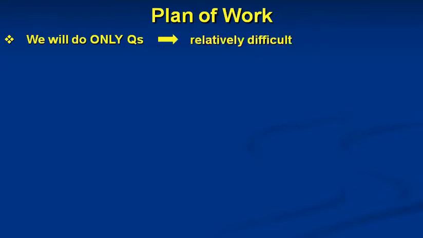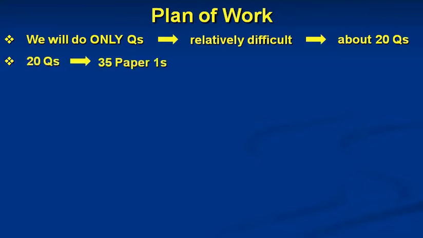So students, in this online crash course, we will do only those questions of paper 1 that C grade students or high D grade students find relatively difficult. There are usually about 20 such questions in every paper 1. So what I have done is that I first handpicked about 20 relatively difficult questions from each of 35 paper 1s from February-March 2017 to October-November 2021.